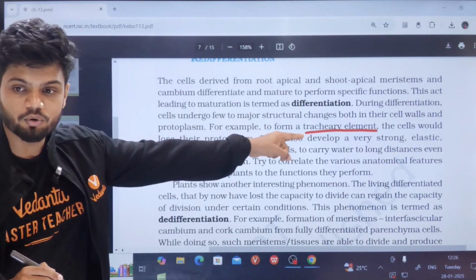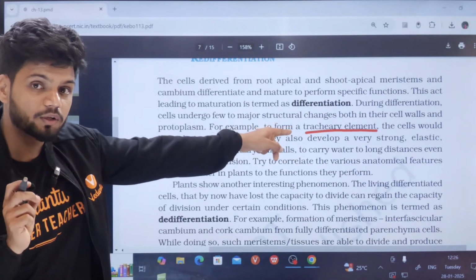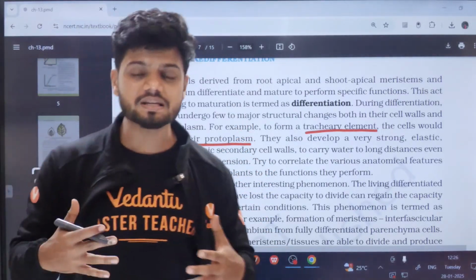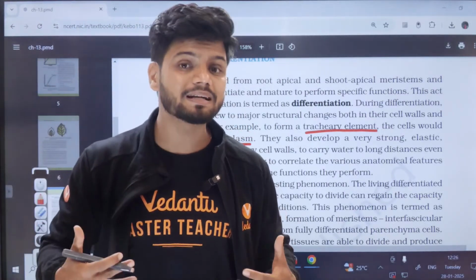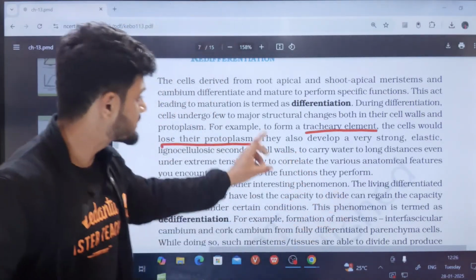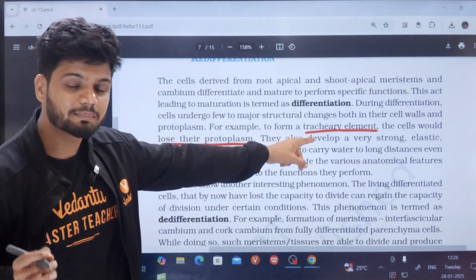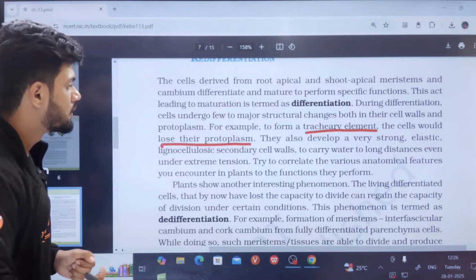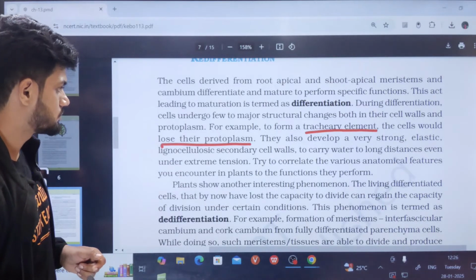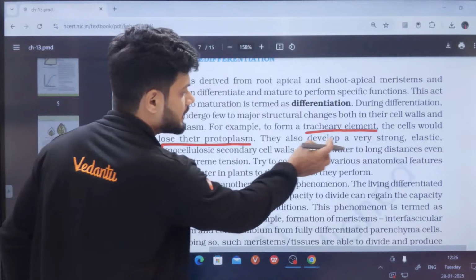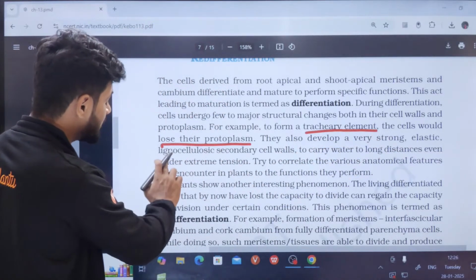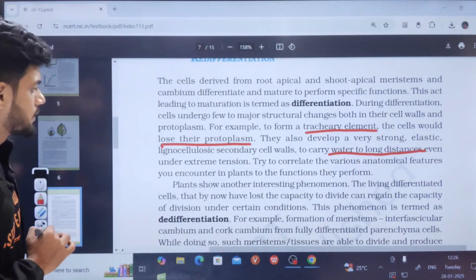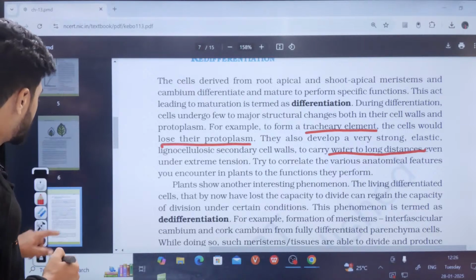Tracheary elements. I told you xylem and phloem. If you remember, I told you the primary permanent tissue has lost its ability to divide. They are becoming permanent now. Differentiation, the example is xylem and phloem, primary xylem and primary phloem, tracheary elements given right here. See, the example of xylem is given here: they develop very strong and elastic cellulosic lignocellulosic secondary cell walls to carry water along long distances. Now, dedifferentiation, understand.